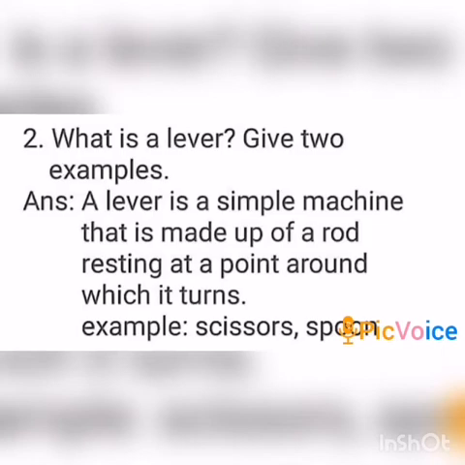Once again, repeat the question and answer. What is a lever? Give two examples. A lever is a simple machine that is made up of a rod resting at a point around which it turns. Example, scissors and spoon.